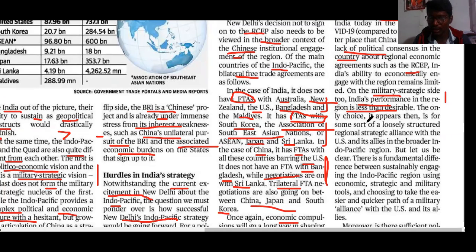The only choice we are left with in this situation is a loosely structured regional strategic alliance with the US and the allies of the US in the broader Indo-Pacific region. This is the only option we are left with. But let us be clear that there is a fundamental difference between sustainable engagement of the Indo-Pacific region using economic strategy, and military roles, choosing the easier and quicker path of a military alliance with the US and its allies.